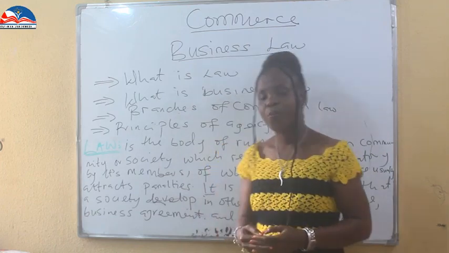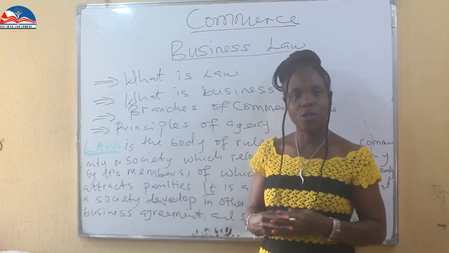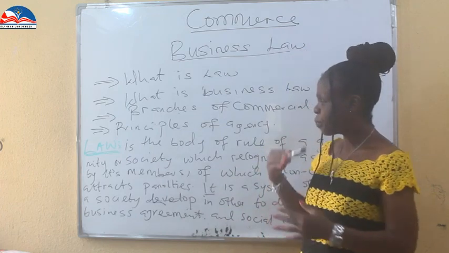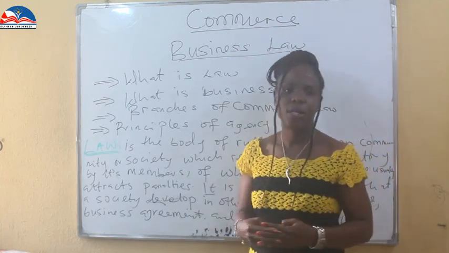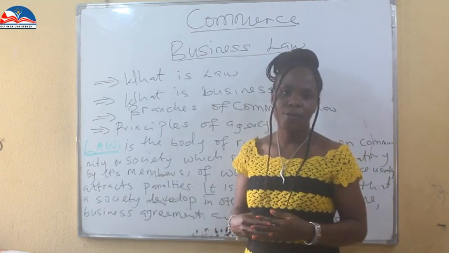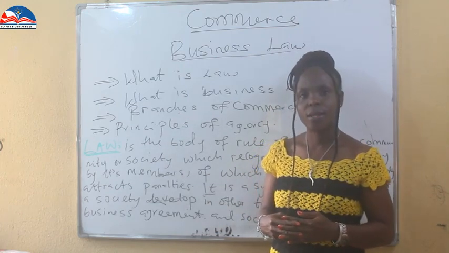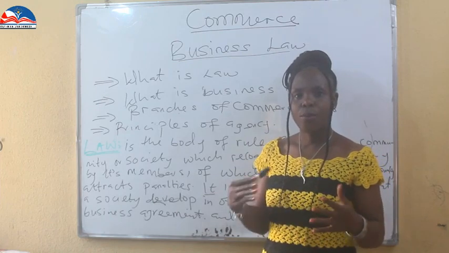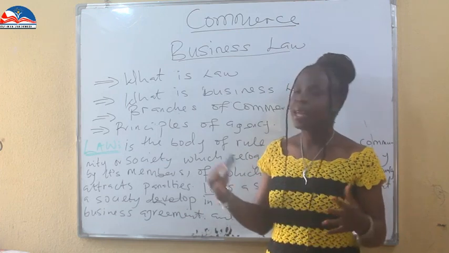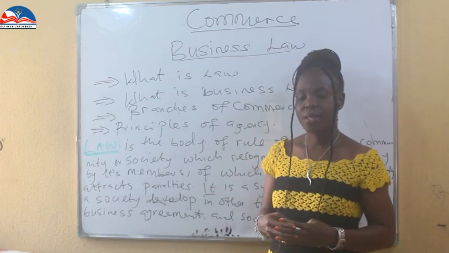What is law? It is a set of rules, a set of regulations put together by the community or by the government to control the affairs of people who live in the community, and then put out a modality to punish those who have failed to adhere to these laid down rules and regulations. That is law.